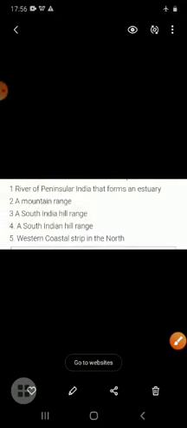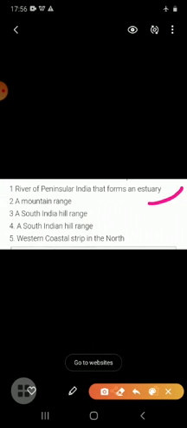Now students, third map. Third map, you have to note down this information under the question. First one is the river of peninsular India that forms an estuary, a mountain range, a South Indian hill range, a South Indian hill range, and last is the western coastal strip in the north.